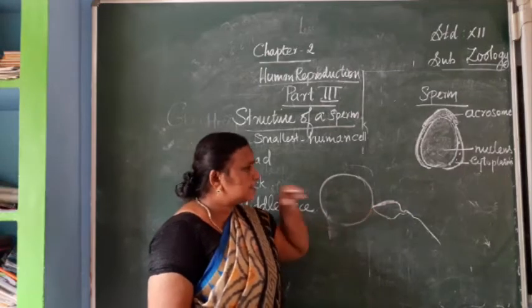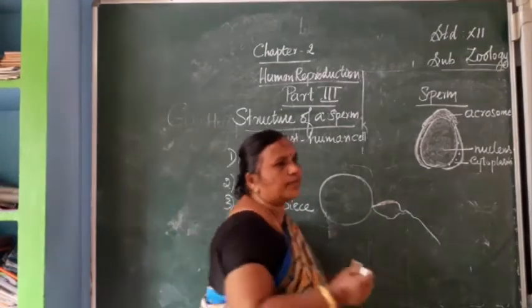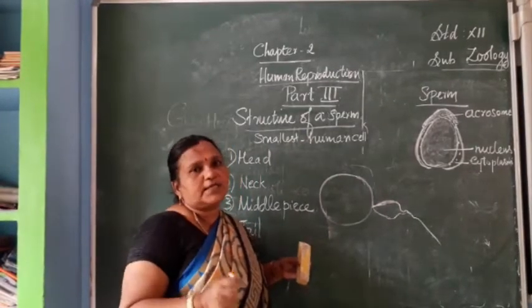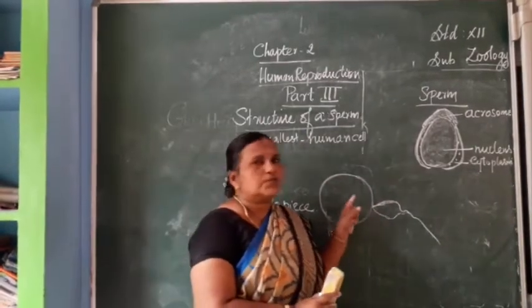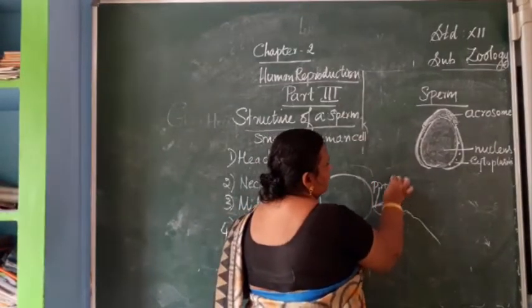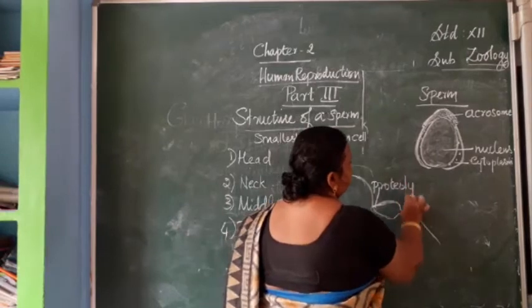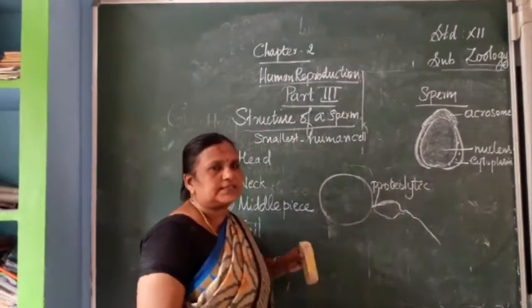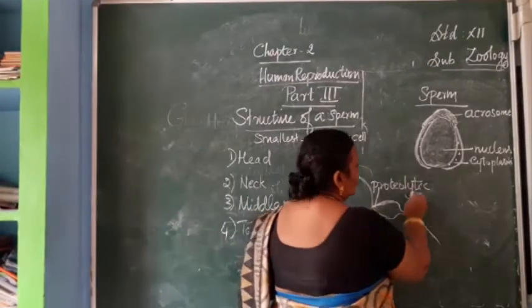It has a special type of enzyme, a proteolytic enzyme, which destroys the protein outer covering of the ovum. One type of proteolytic enzyme is present, that is called hyaluronidase.